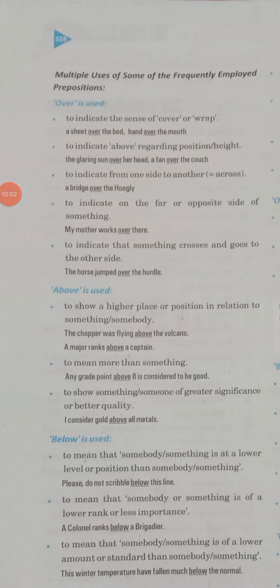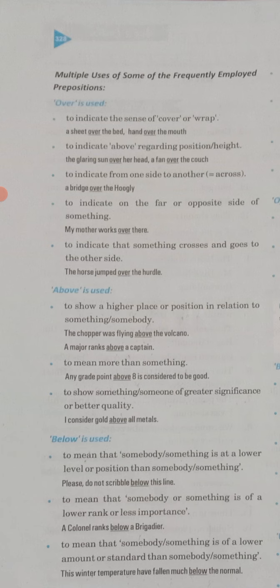Similarly, above is used to show a higher place or position in relation to something or somebody, like the chopper was flying above the volcano. Here you are showing the position of something or somebody in terms of height. And to mean more, like any grade point above B is considered to be good. It means above B your grades will be considered good.